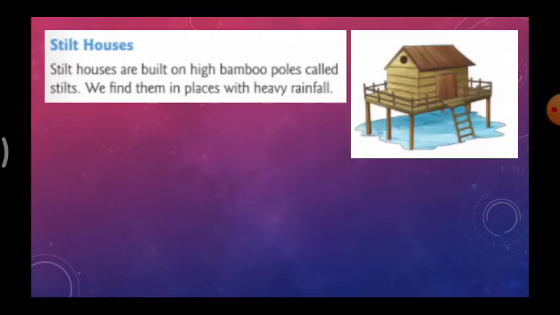If there is heavy rainfall in that area, they will leave space down below and build the house on a high platform with the help of bamboo poles. Look at the picture here. If the rain comes, the house will not be affected. For that purpose, they build the house on a high platform.